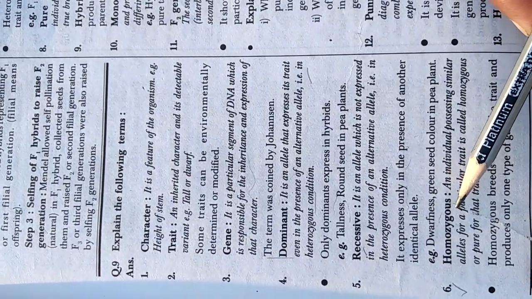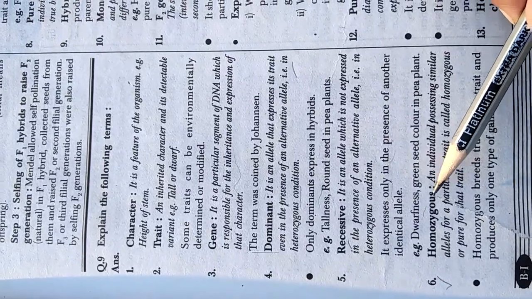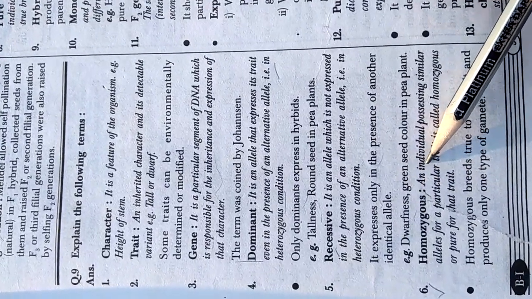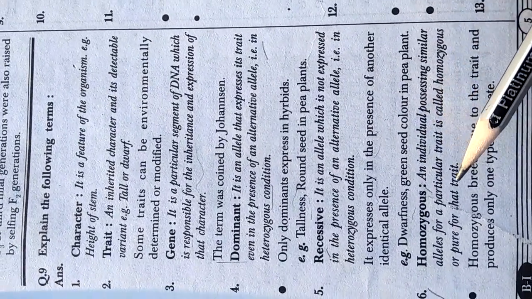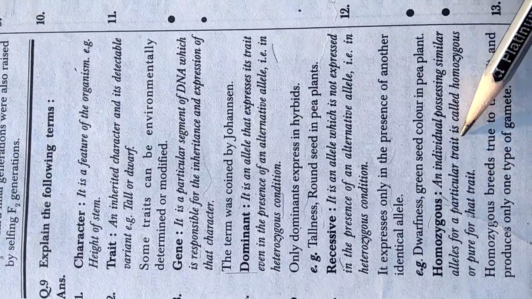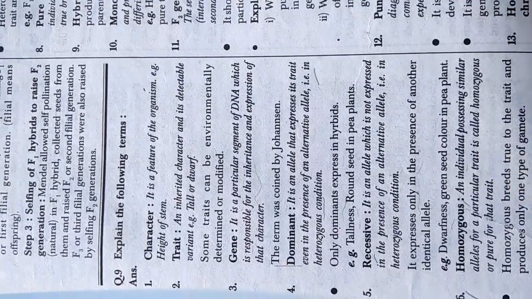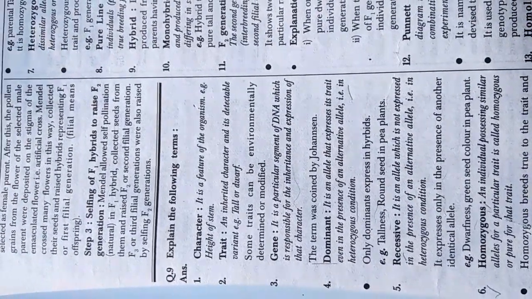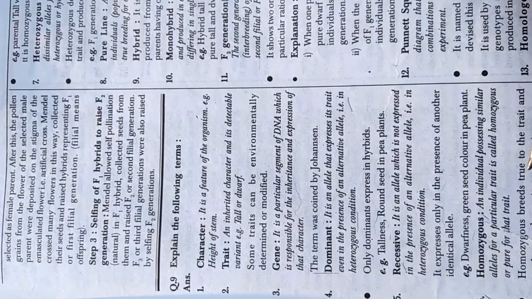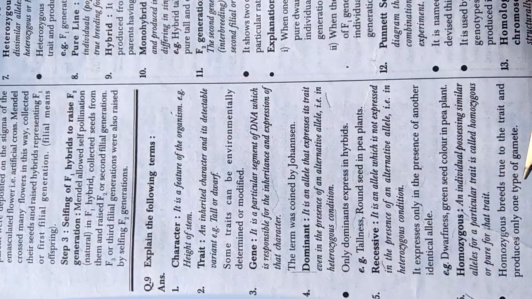Sixth term is homozygous. An individual possessing similar alleles for a particular trait is called homozygous or pure for that trait. Homozygous breed true to the trait and produce only one type of gamete.